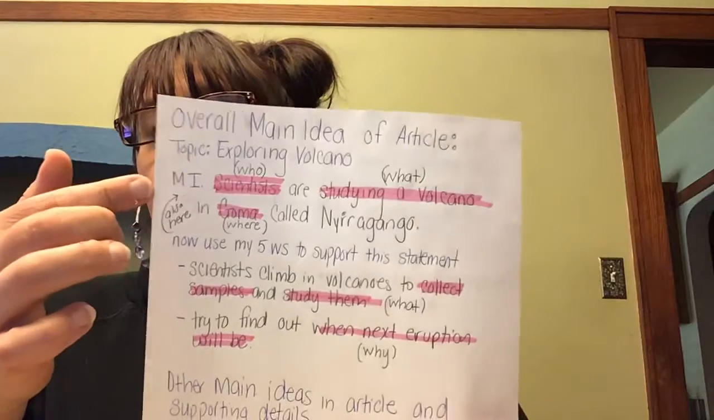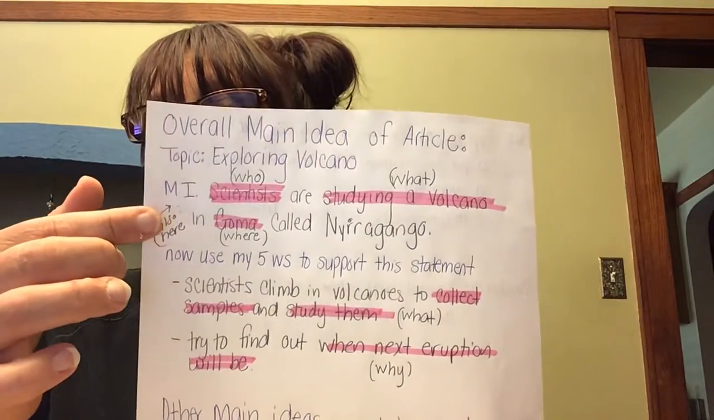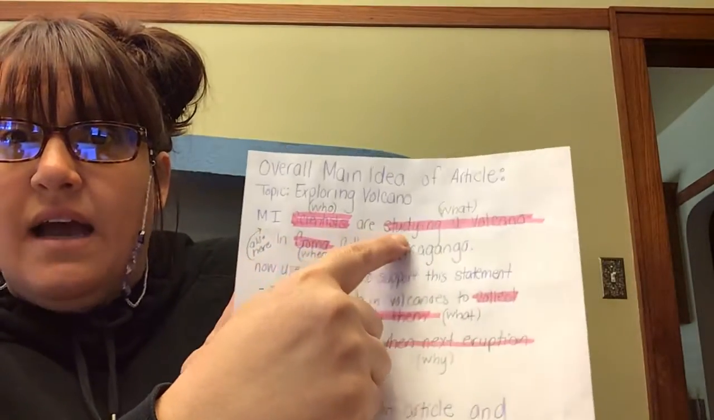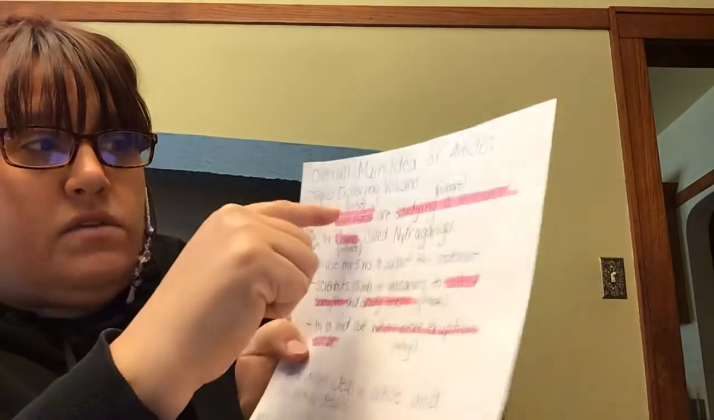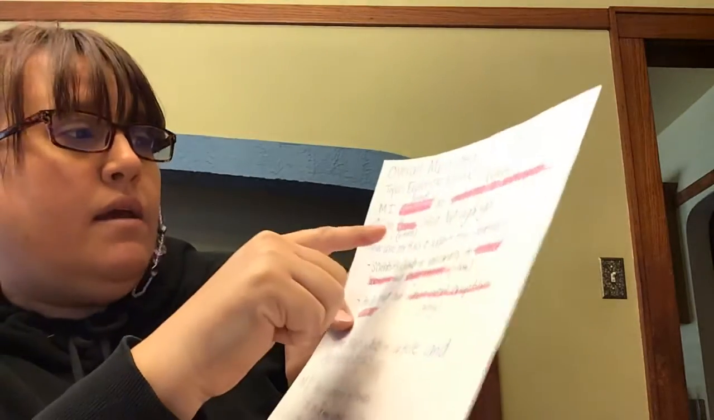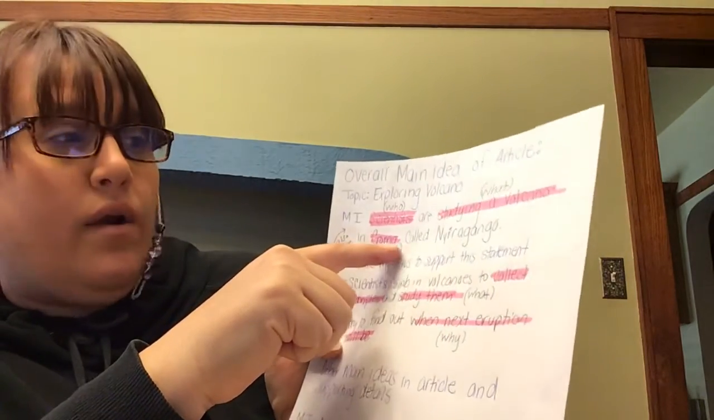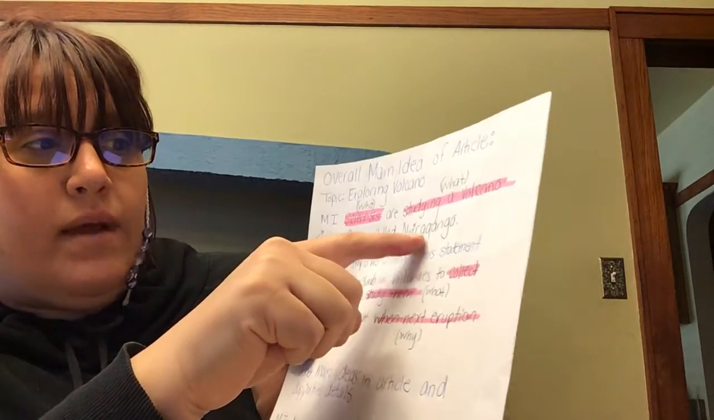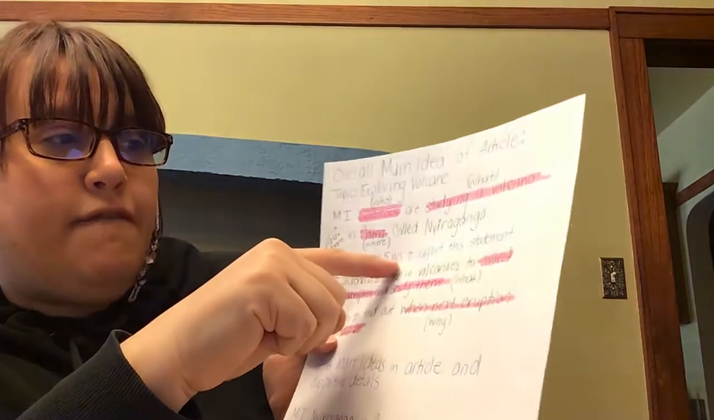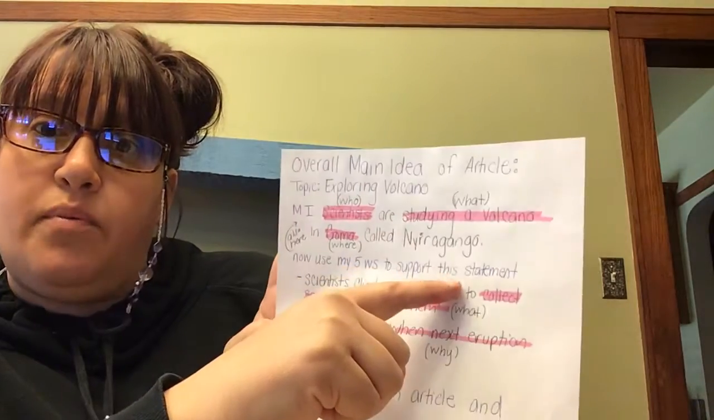I also shared this with you where we took our who, what, when, where, why from our article and are going to turn that into an introduction to our article. Or I'm sorry, to our summary. So I said that scientists are studying a volcano, so that's my who, and then what they're doing. In Goma, so that's where, and then that volcano is called Nyiragongo. And then I use some of my 5 W's to support this statement.